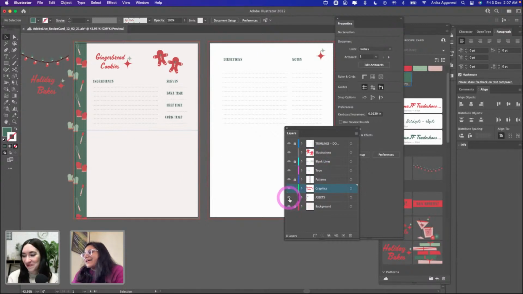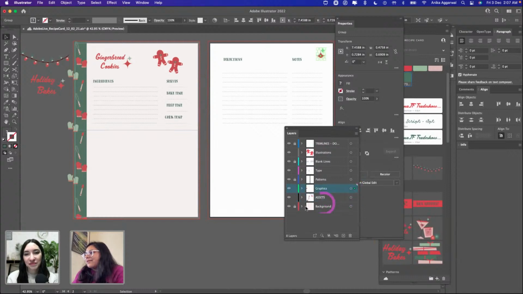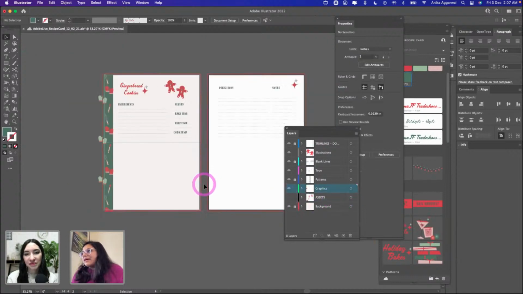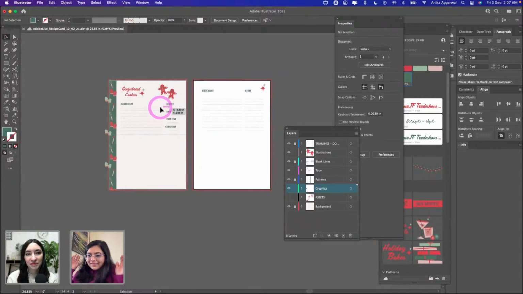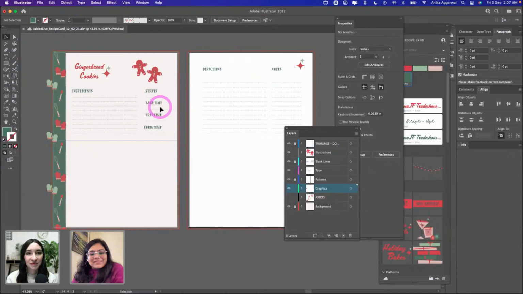Okay, and then that's it. I guess let's just hide the assets and see. Oh, I missed this guy. And let's just hide the assets. And now I see that I only have the things that are on the artboard, and that's what I want. And let's just make this a duplicate on the second half of the page.